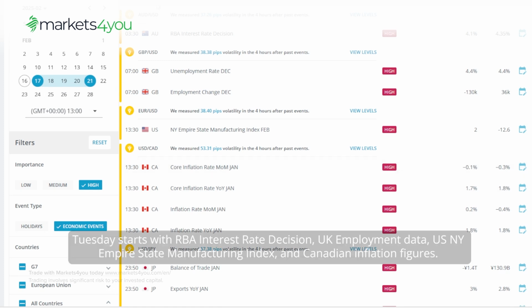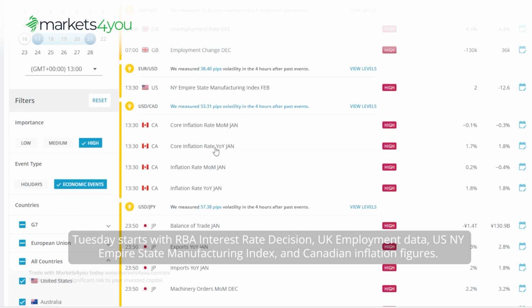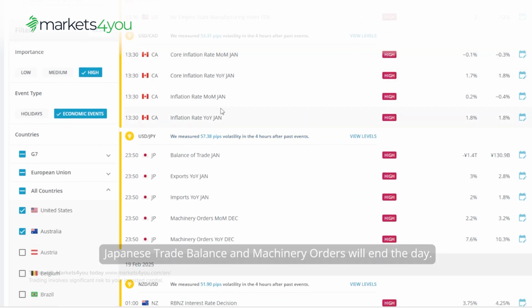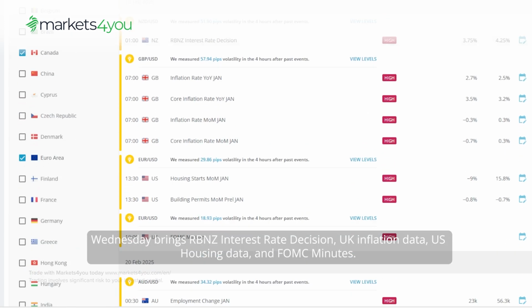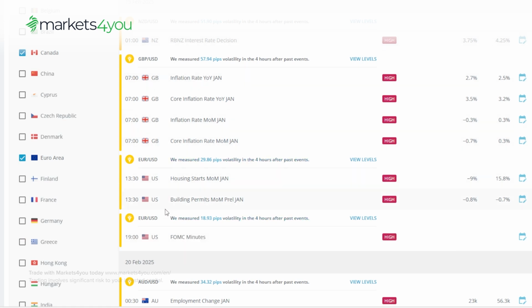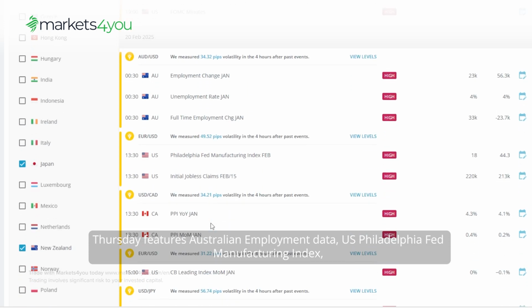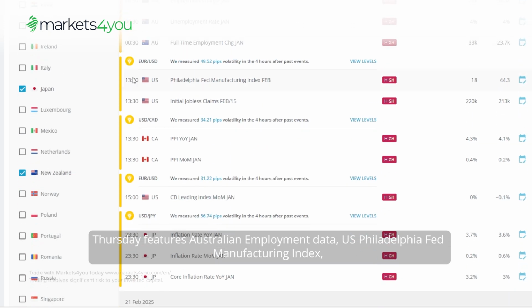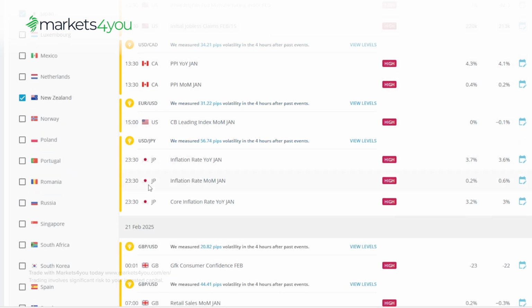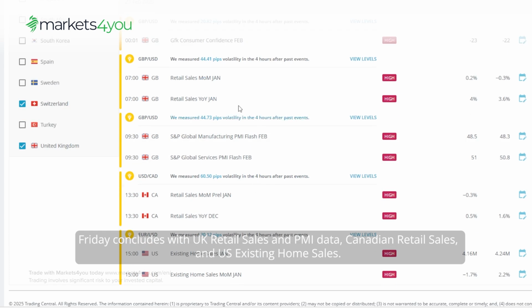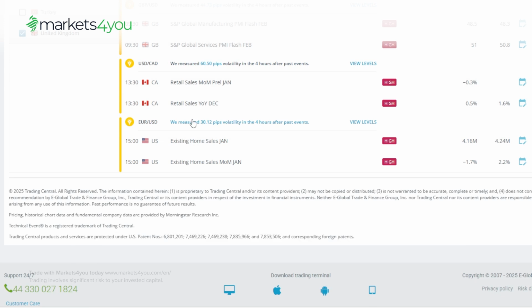Tuesday starts with RBA interest rate decision, UK employment data, US New York Empire State Manufacturing Index, and Canadian inflation figures. Japanese trade balance and machinery orders will end the day. Wednesday brings RBNZ interest rate decision, UK inflation data, US housing data, and FOMC minutes. Thursday features Australian employment data, US Philadelphia Fed Manufacturing Index, initial jobless claims, Canadian PPI, and Japanese inflation figures. Friday concludes with UK retail sales and PMI data, Canadian retail sales, and US existing home sales.